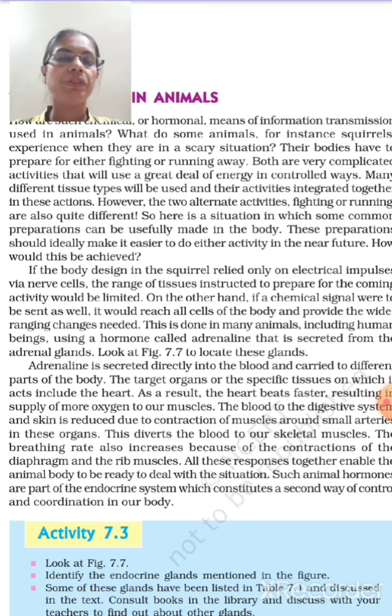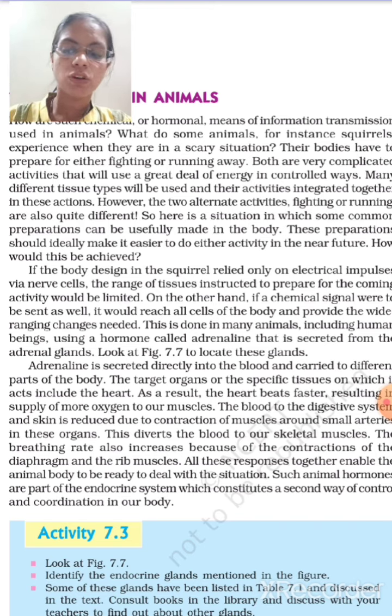First of all, we will learn the names of the glands given in the figures. Just go through them. On one side there is male and on the other side there is female. First we'll go through the male: pineal gland, pituitary, hypothalamus, thyroid, parathyroid, thymus, pancreas, adrenal, and testes.